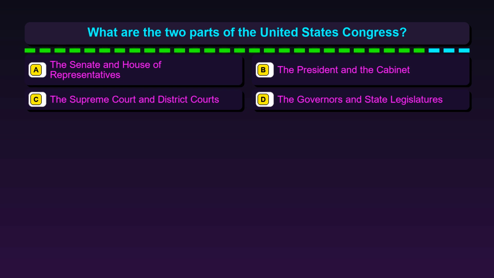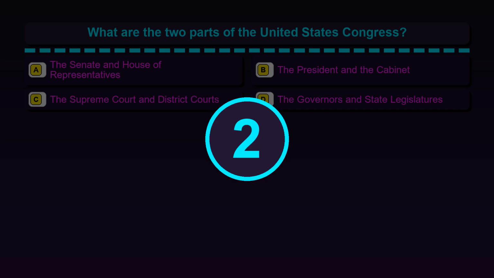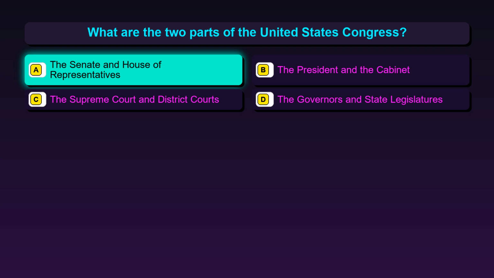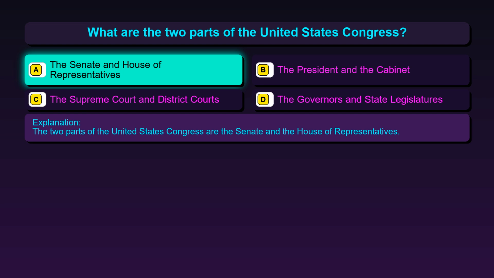Question 116. What are the two parts of the United States Congress? Option A, the Senate and House of Representatives. Option B, the President and the Cabinet. Option C, the Supreme Court and District Courts. Option D, the governors and state legislatures. The correct answer is option A, the Senate and House of Representatives. The two parts of the United States Congress are the Senate and the House of Representatives.